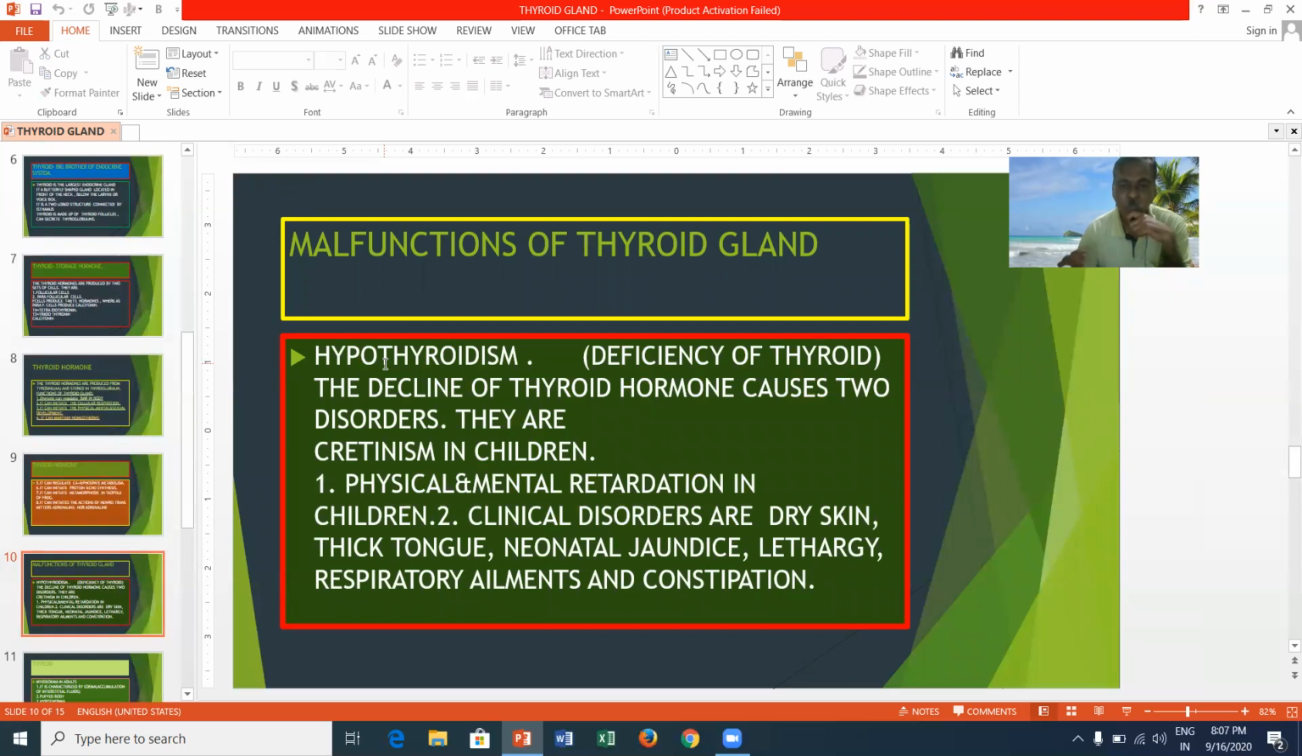Hypothyroidism and hyperthyroidism. In hypothyroidism, there is a deficiency of thyroid hormone. The decline of thyroid hormone causes two disorders. They are cretinism in children, which causes physical and mental retardation in children. Clinical disorders are dry skin, thick tongue, neonatal jaundice, that is, in the embryo itself it causes disease, and lethargy, respiratory ailments, and constipation.